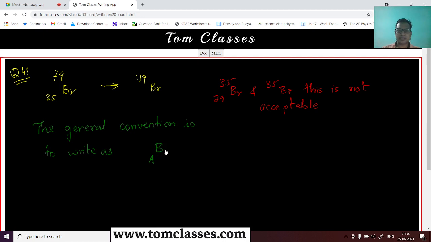A, and this is bromine, and then this is going to be Z, where Z is the atomic mass and A is atomic number, right? So the general convention is to write like this.